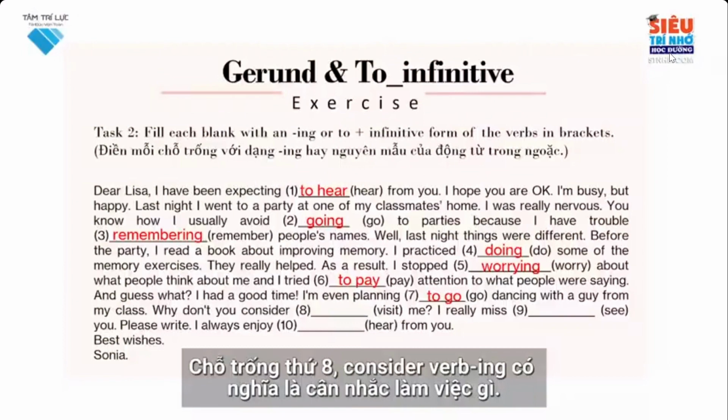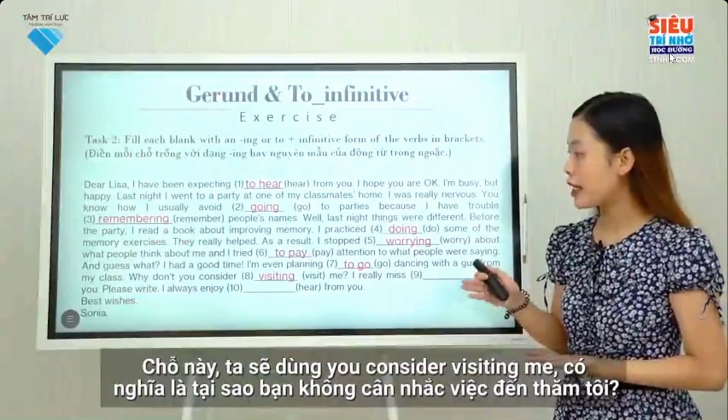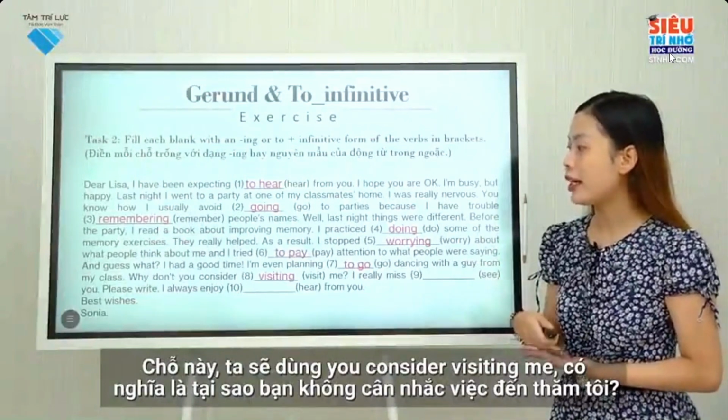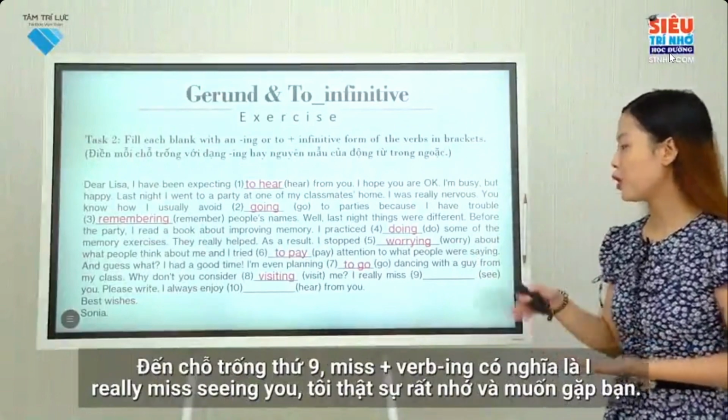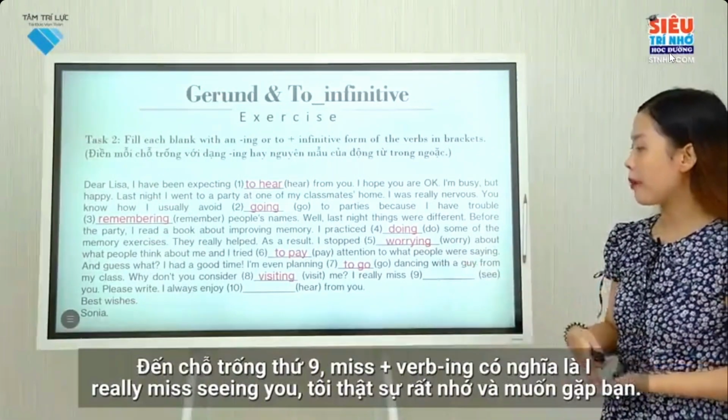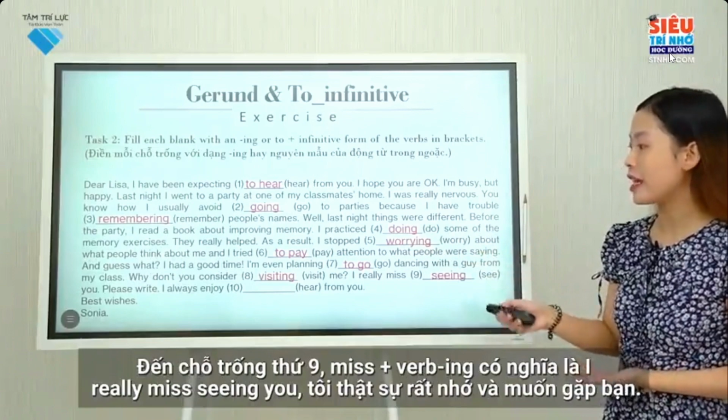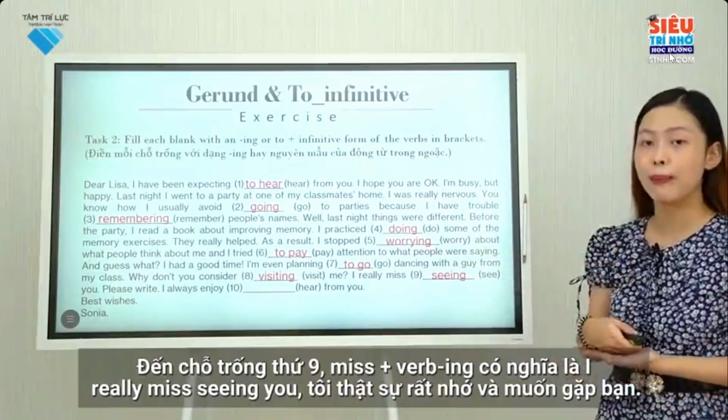As for the eighth blank, consider doing something means to spend time thinking about a possibility or decision, and in this blank, we use you consider visiting me, which means why don't you think carefully about the possibility of visiting me. As for the ninth blank, we have miss doing something, so in this blank, I really miss seeing you, which means I feel sad because I don't see you.